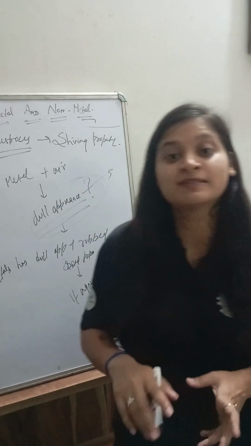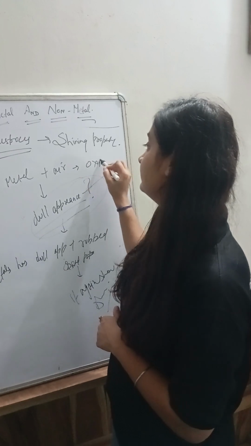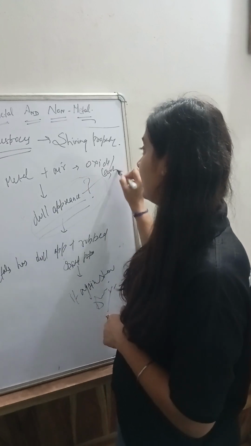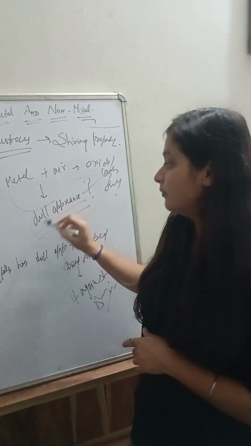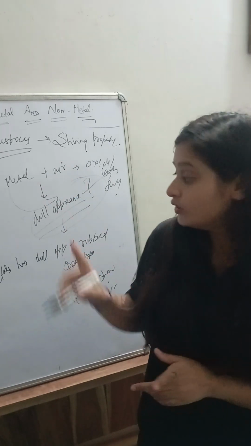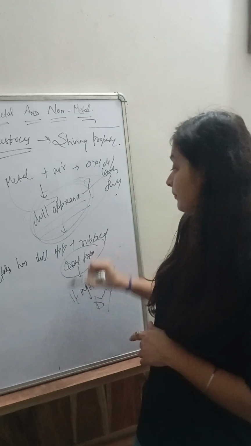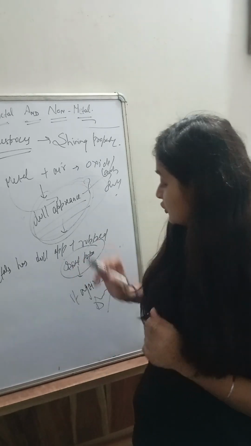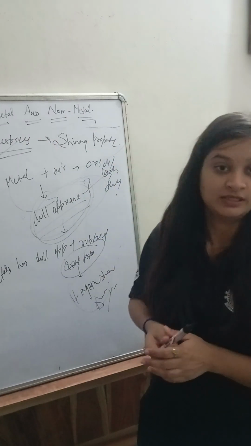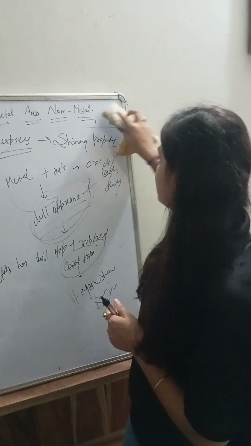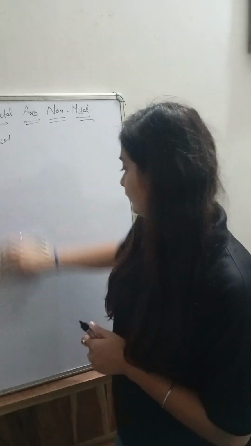Because when metal is exposed to air, an oxide, carbonate and sulfide layer forms on it, so that metal has a dull appearance. To remove this dull appearance, we use sandpaper and rub the metal, and it again shows the lustrous property, that means the shining property. Okay, let's discuss the last property, but not the least.